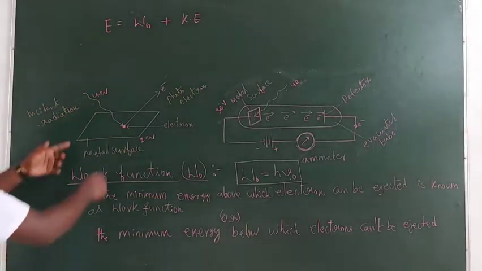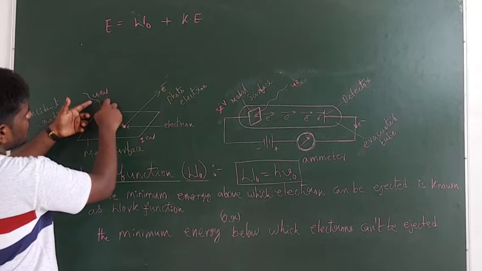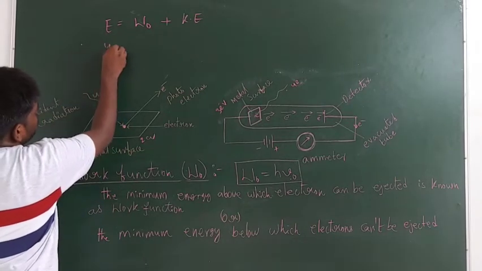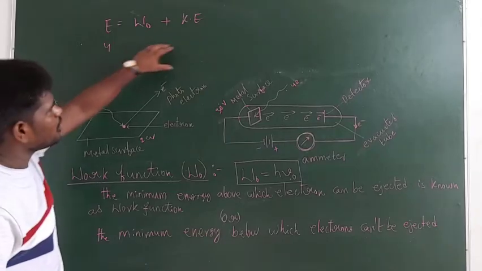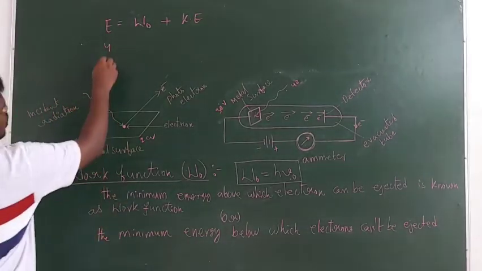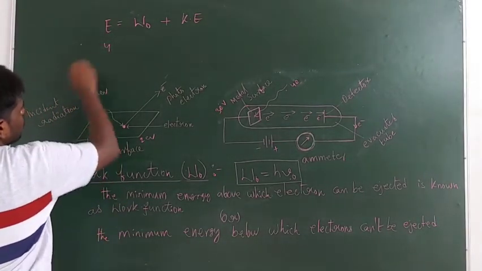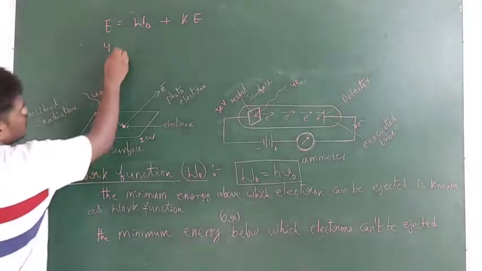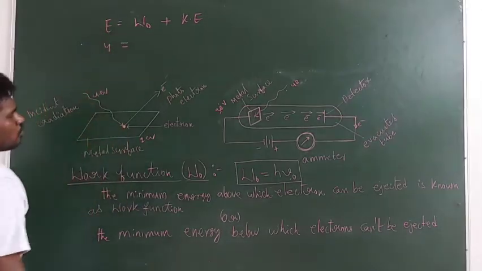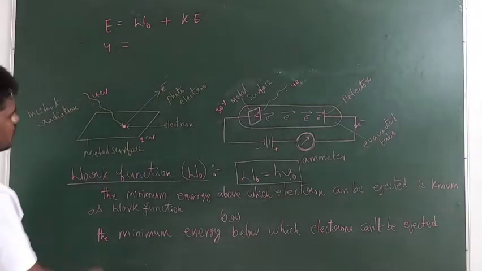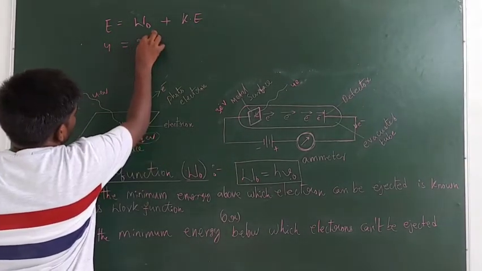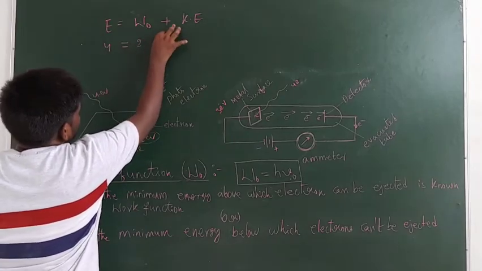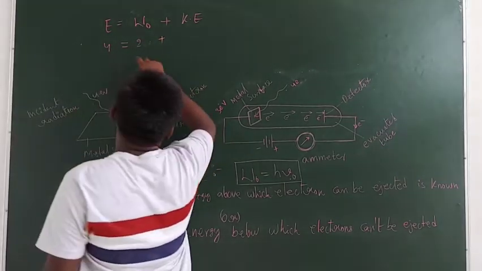Here the energy of the radiation I have taken as 4 electron volts. In order to understand in a simple manner, I am giving a numerical example. This 4 electron volts is the radiation energy. It equals the work function, which I have taken as 2 electron volts, plus the kinetic energy.